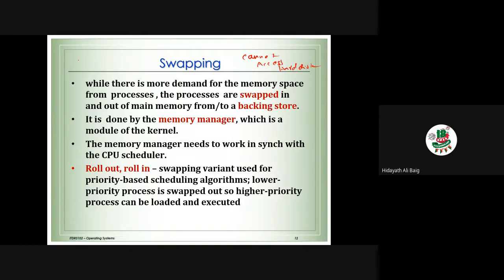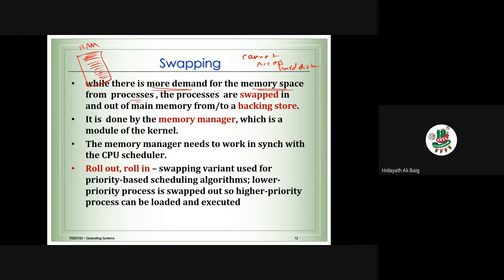Imagine that we have RAM, and the RAM is now full with all the data. We need more data. Now there is more demand for memory space from processes.